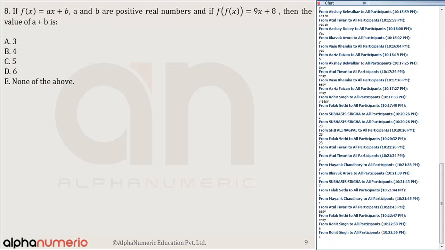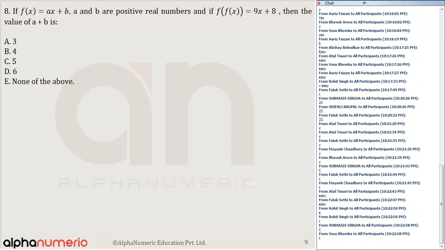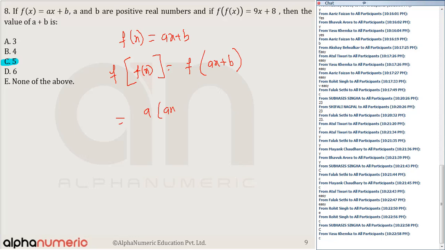Question number 8. 61% of you had marked option number C. Great. Good. Very good. The correct answer is of course option number C. Just look at it. f of f of x is equal to 9x plus 8. So we know that f of x is equal to ax plus b. So f of f of x is basically equal to f of ax plus b. Yes or no? So a into ax plus b, plus b. And that is given as 9x plus 8.